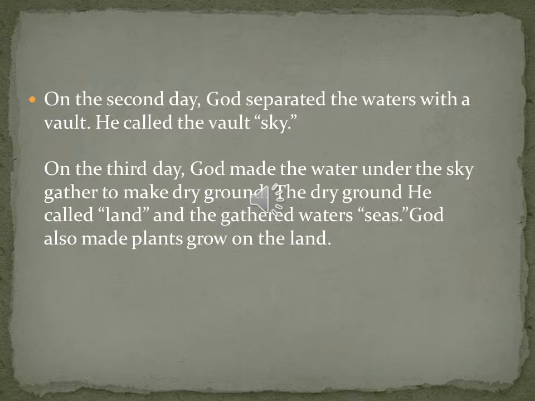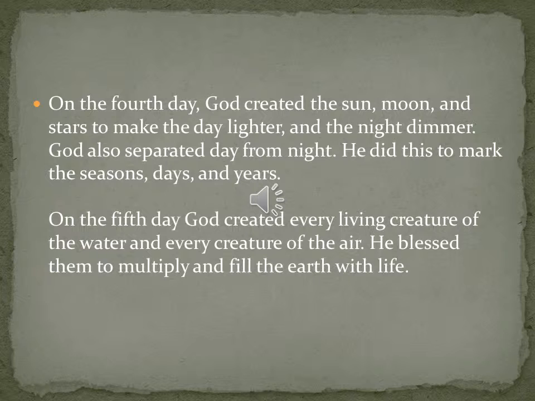Day 2. God made the waters separate with a vault in between the two. This vault was called sky. Day 3. God made dry ground from water. He then gathered the waters and called them seas. God also made vegetation on the land. Day 4. God made the sun, moon, and stars.